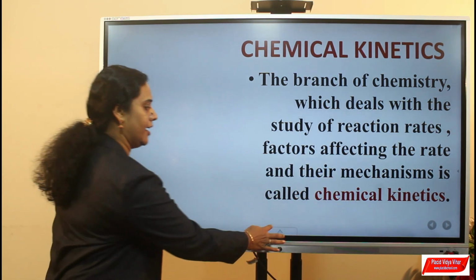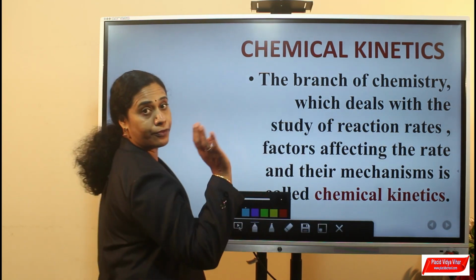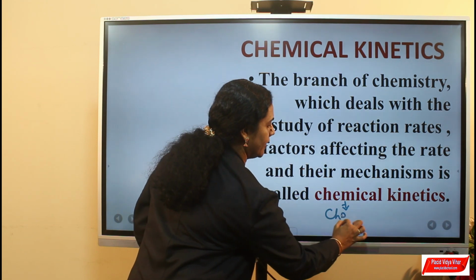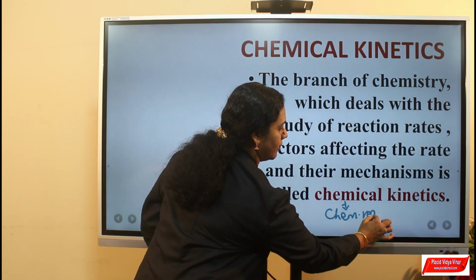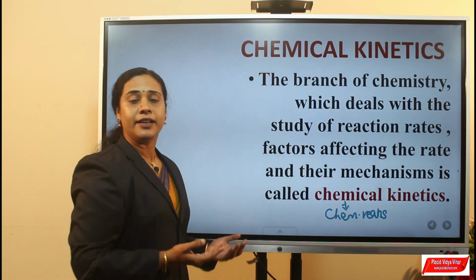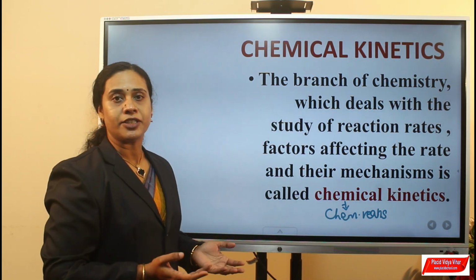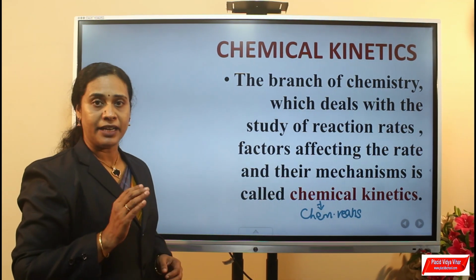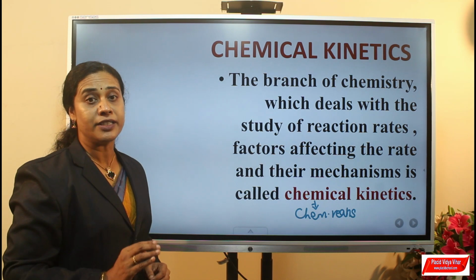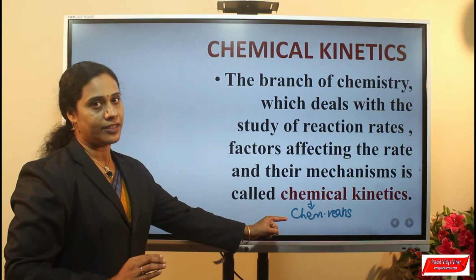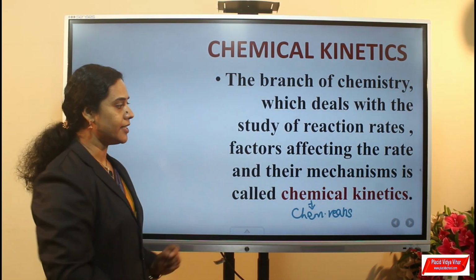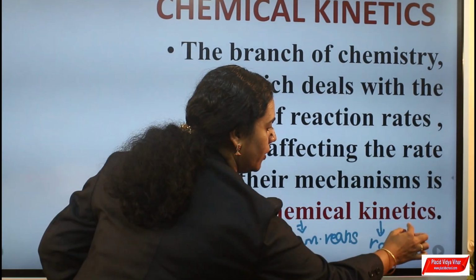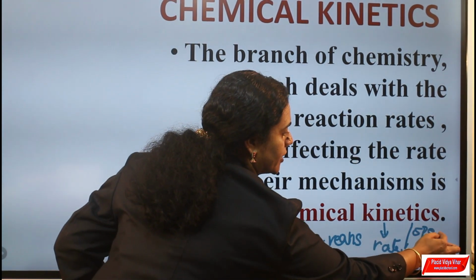Chemical kinetics, the single word consists of two parts. The chemical means chemical reactions. We know that reactions are of two types. Some reactions are based on physical changes, others are based on chemical changes. But in this chapter, we are going to discuss only chemical changes, that is chemical reactions. Then the kinetics indicates rate or speed of a reaction.